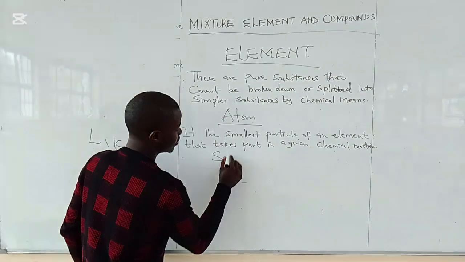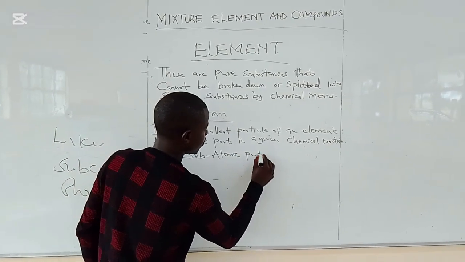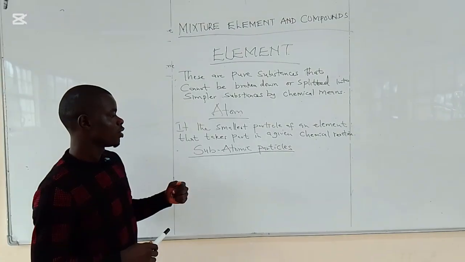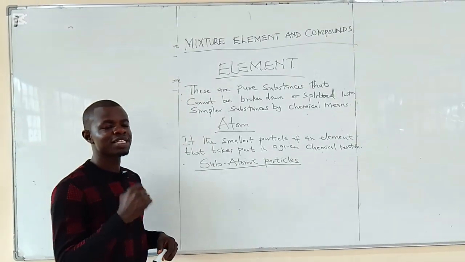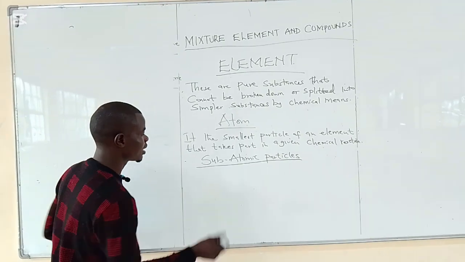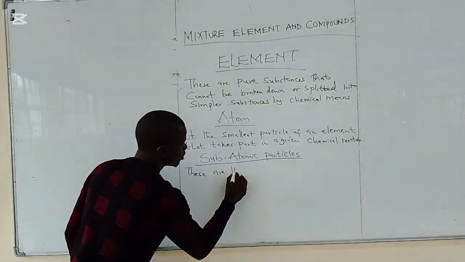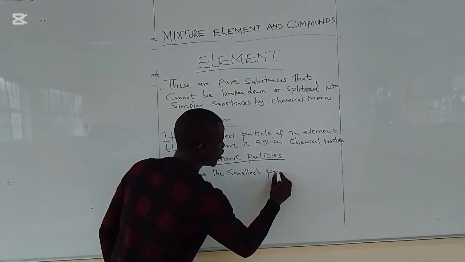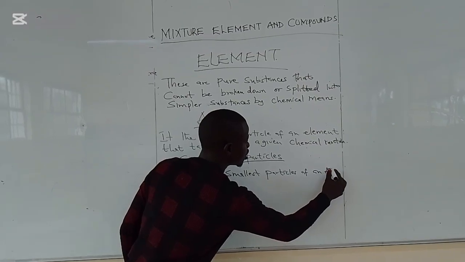Now, from the atoms, we are going to talk about the subatomic particles. We are going to define what subatomic particles are. Subatomic particles are the smallest particles of an atom.